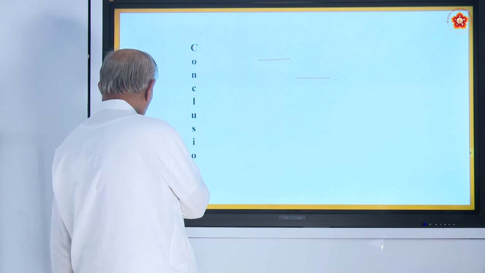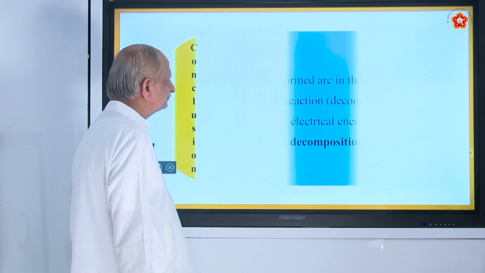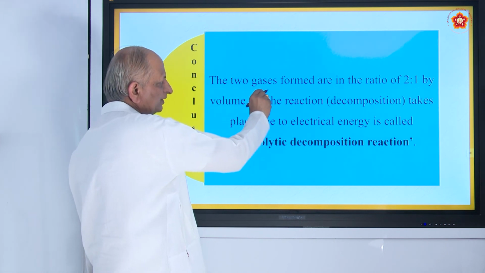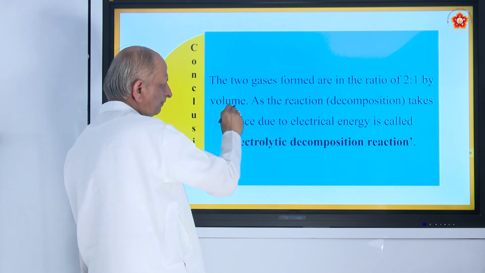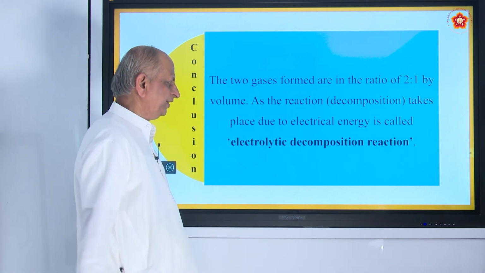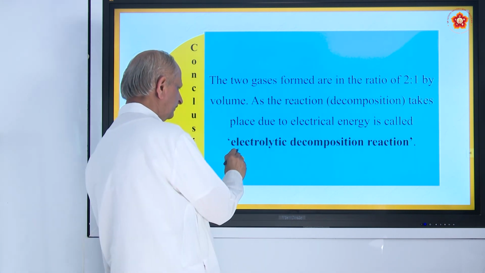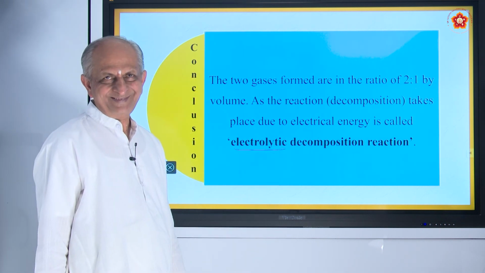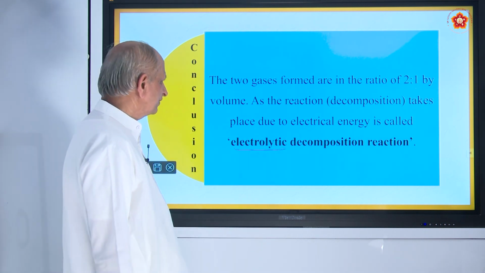Okay. So, what do we conclude by this? Conclusion is, the two gases formed are in the ratio of 2:1 by volume. As the decomposition reaction takes place due to electrical energy, we call it electrolytic decomposition. Is it all right? Okay.